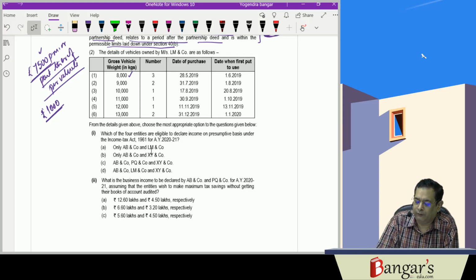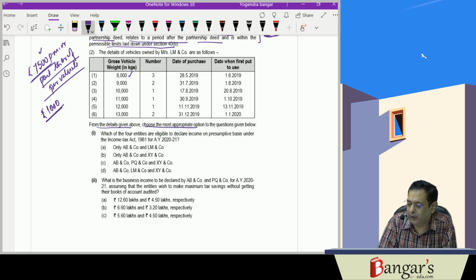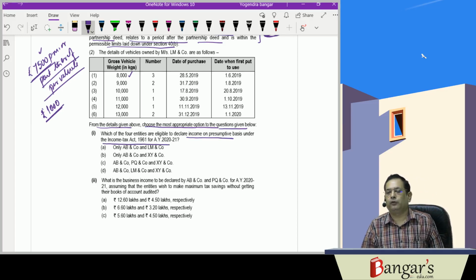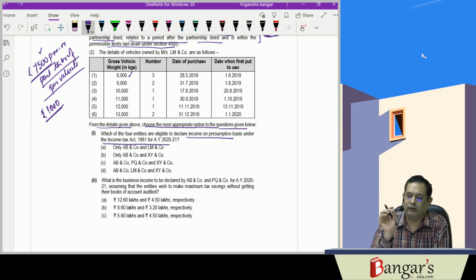Now they are asking, from the details given above, choose the most appropriate option to the questions given below. Which of the four entities are eligible to declare income on presumptive basis under the Income Tax Act for assessment year 2021? So the question is, which of the four entities can declare their income on presumptive basis.